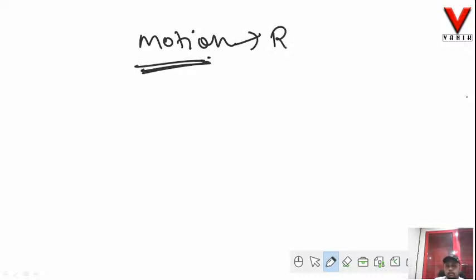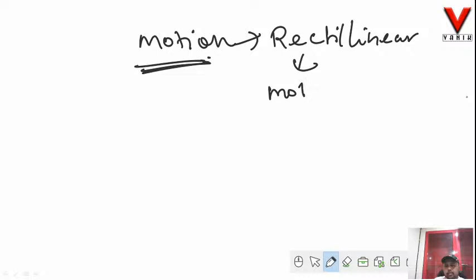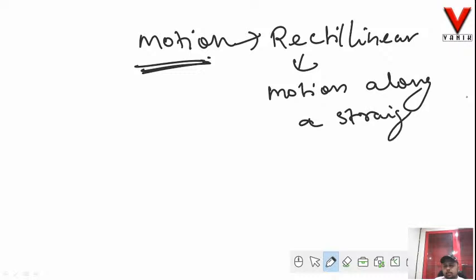Now let us start with a very important topic, that is motion. Under this motion we will be studying rectilinear motion. Rectilinear motion is nothing different, but it is known as motion along a straight line.